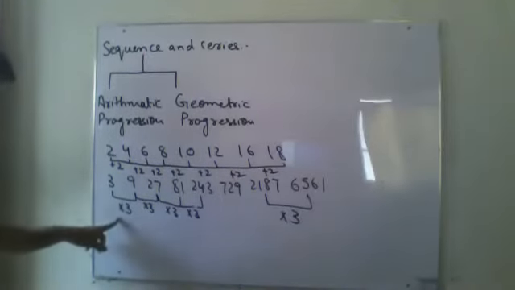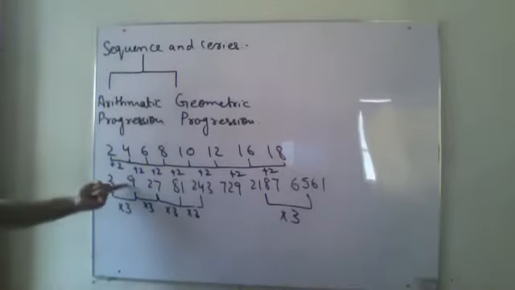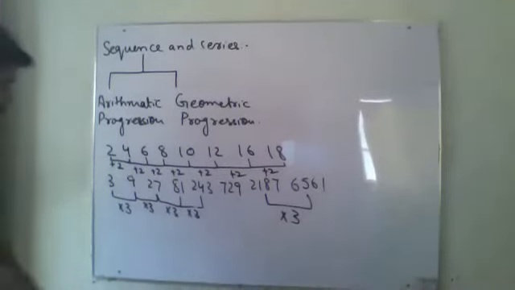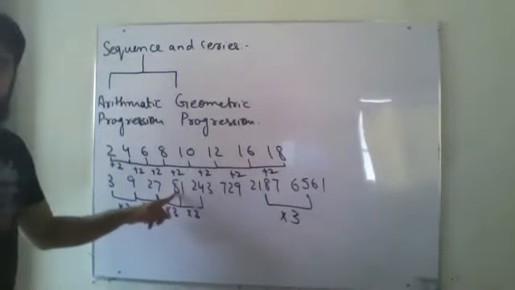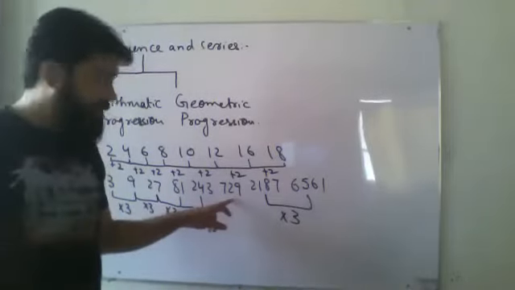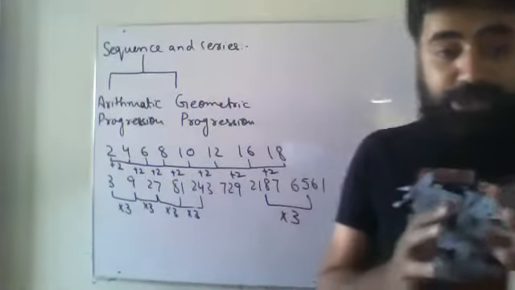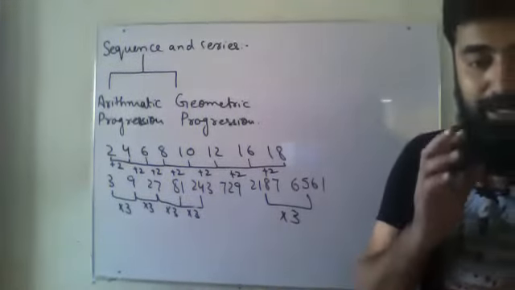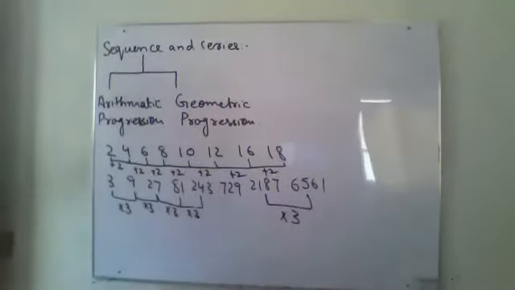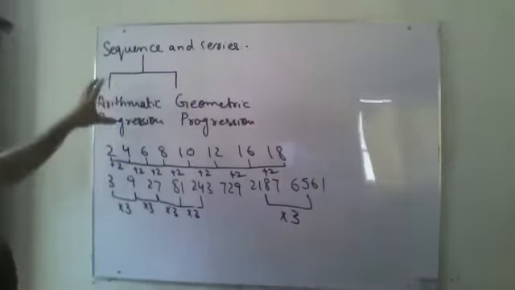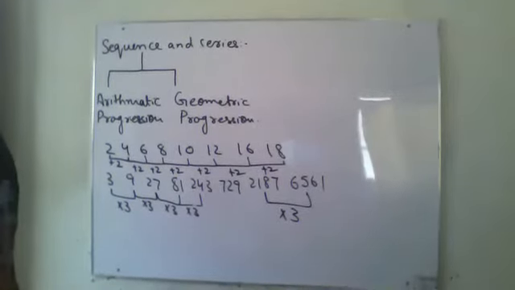In the same way, in the next one, I have got the same multiple. 9 divided by 3, the answer will be 3. 27 divided by 9, the answer will be 3. 243 divided by 81, the answer will be 3. 2187 divided by 729, the answer will be 3. It means in this one, my common ratio is the same. So in geometric progression, we are going to have common ratios, and in arithmetic progression, we are going to have a common difference. Okay.